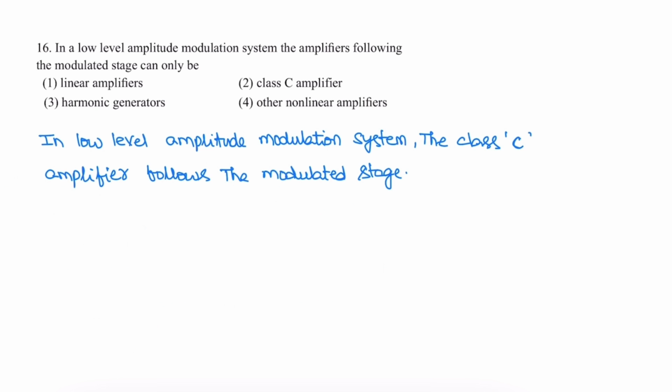Next question. In a low level amplitude modulation system, amplifiers following the modulated stage can only be Class C amplifier. In low level amplitude modulation system, the Class C amplifier follows the modulated stage.